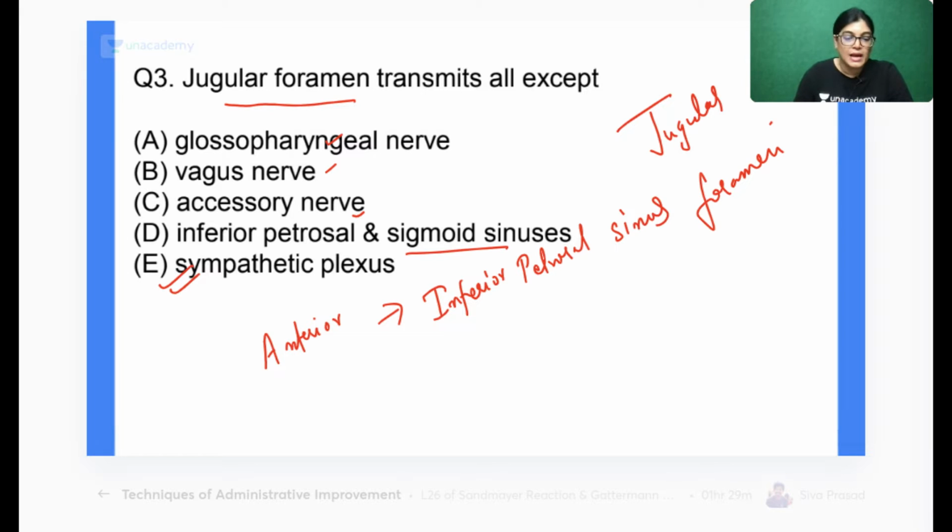Now, my dear aspirants, I'm talking about the intermediate part, the intermediate compartment of the jugular foramen. Can anybody tell me? It's the 9th, 10th and 11th cranial nerves which pass through the intermediate compartment.